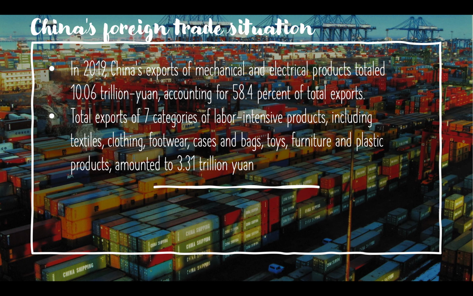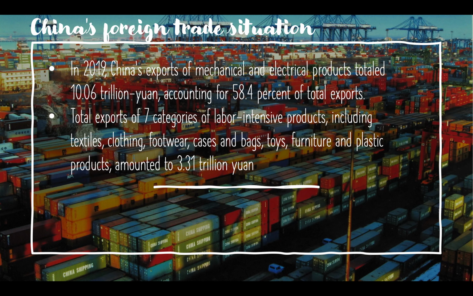In 2019, China's exports of mechanical and electrical products totaled 10.06 trillion yuan, up 4.1% and accounting for 58.4% of total exports. Exports of electrical and electronic products totaled 6.1 trillion yuan, up 2.6%. Machinery and equipment totaled 1.2 trillion yuan, up 8.7%. Exports of high-quality, high-tech, and high-value-added products have grown rapidly.